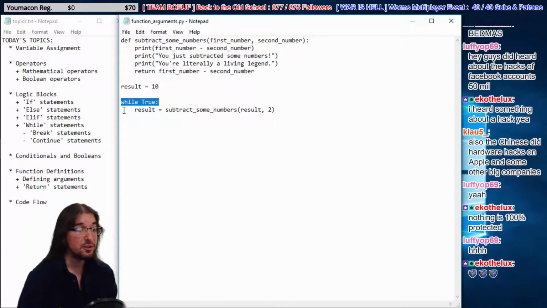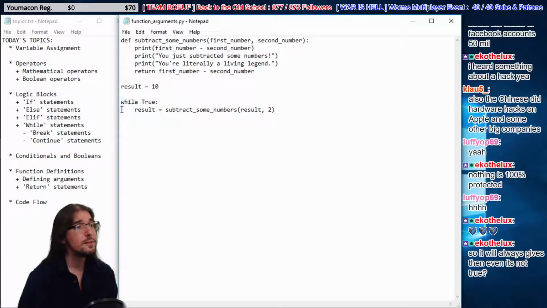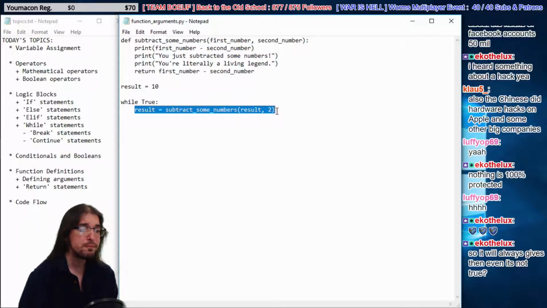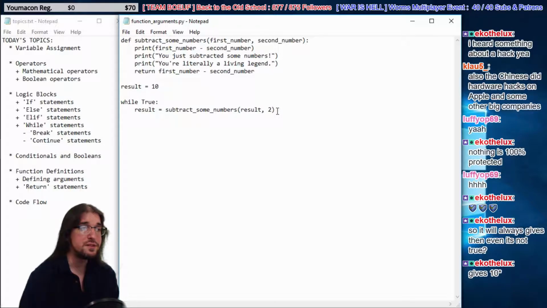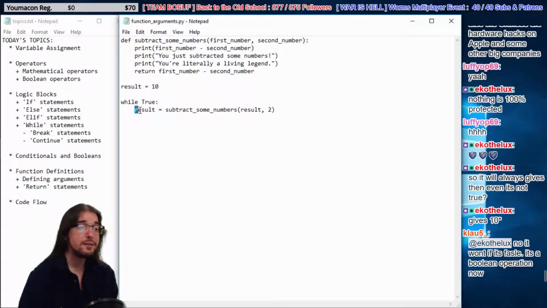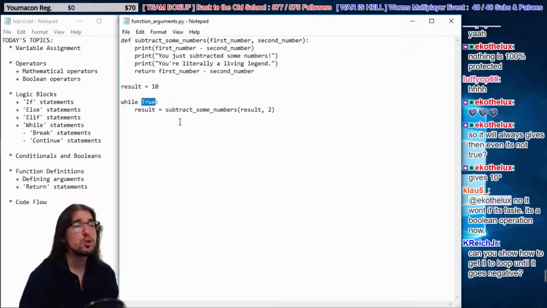It's indented. That means it only runs under certain circumstances, right? Kind of like how the function worked. But it says result equals subtract some numbers, result and 2. What while true means is, whatever code follows after that, run this code as long as the second part is true.